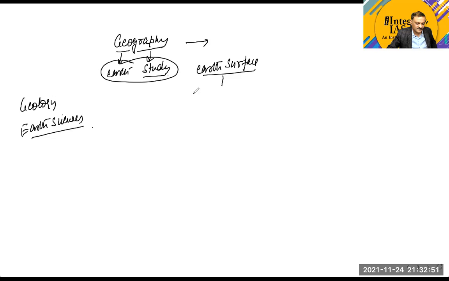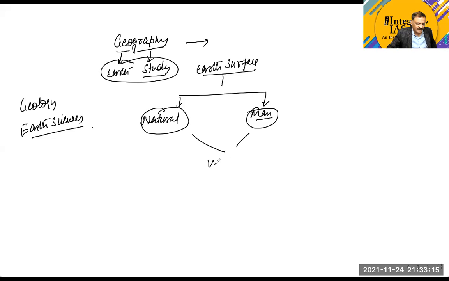To study the earth's surface, we take two different aspects of it. One is naturally made, with no interference of humans. It is naturally created. Another is created by man. And in both cases we have variation, and variations are caused by some factors.